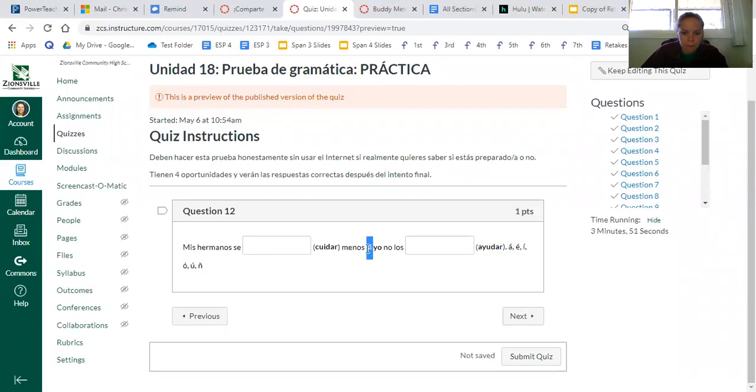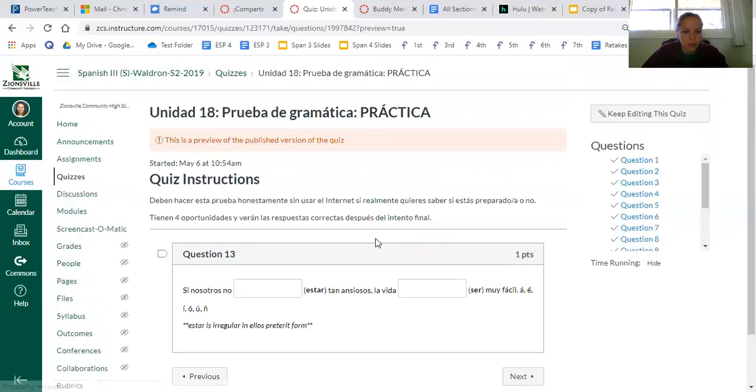Okay, I'm going to quickly go through a few more here. So here's my C. So I know this one's the harder one. So over here, I'm going to start. So it's mis hermanos, so it'd be the whole verb plus ían. And then this is the harder one. So I'm going to start with ayudaron, which is regular, no problem. Back it up. And then add ra, because it's just the yo form. So my siblings would take less care of themselves if I did not help them. Okay, I think we just have three more here.